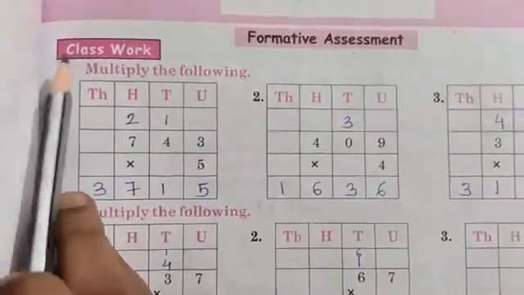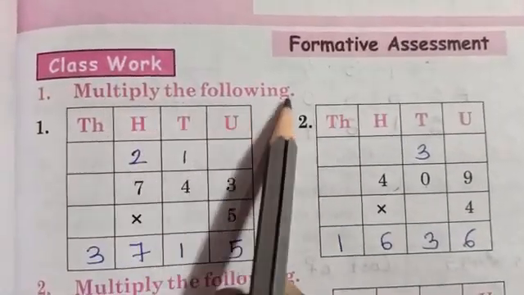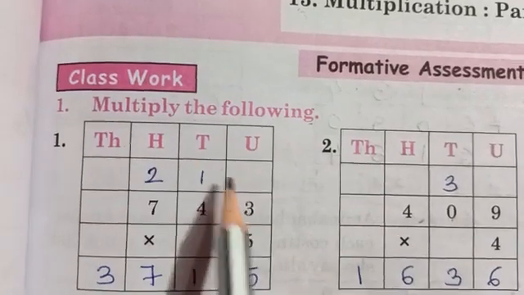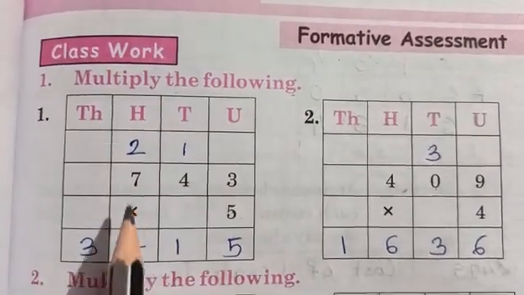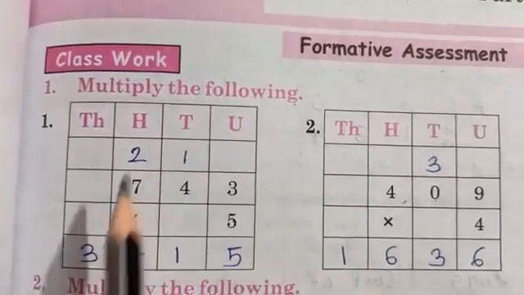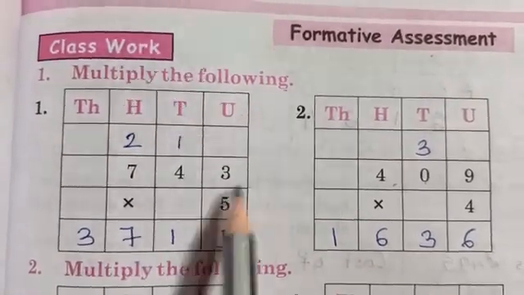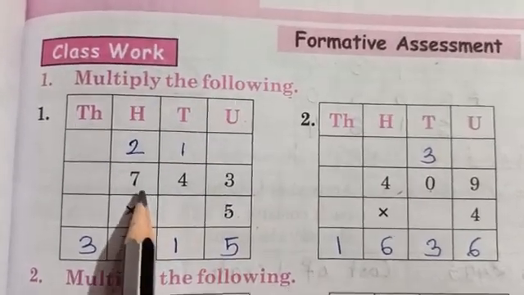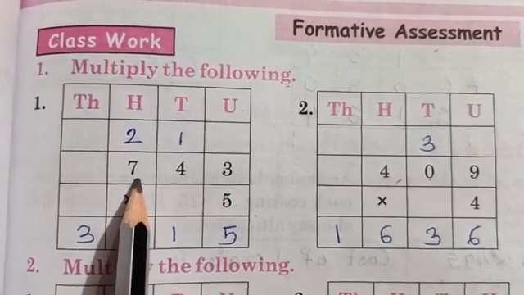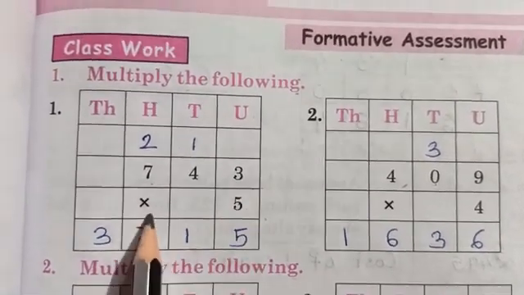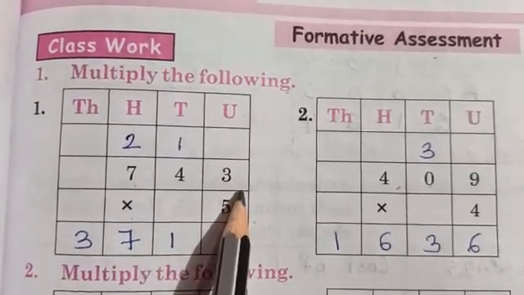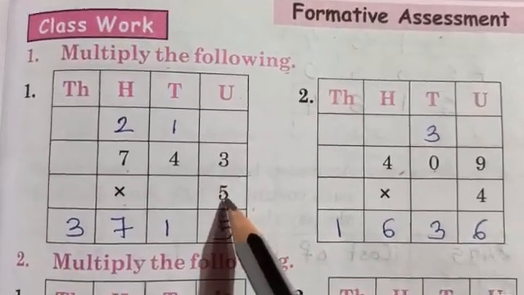In that, the first one is class work, multiply the following. It means the question is given and you have to multiply the following. They have given it in a box format, that is thousands, hundreds, tens, units. They have given the place names. The question is 743 multiplied by 5. What is the dividend? Sorry, not dividend, multiplicand. Multiplicand is 743, multiplied by 5. 5 is the multiplier. What is 743? It is the multiplicand. So you will do the multiplication.